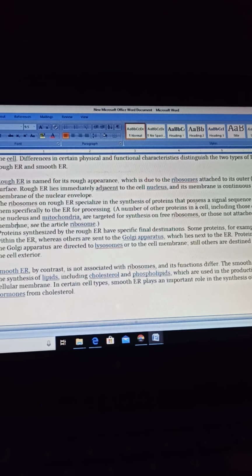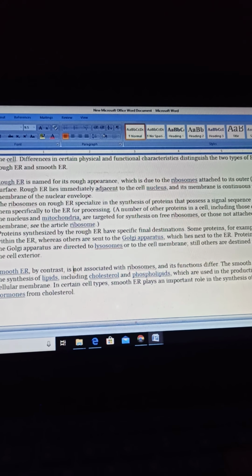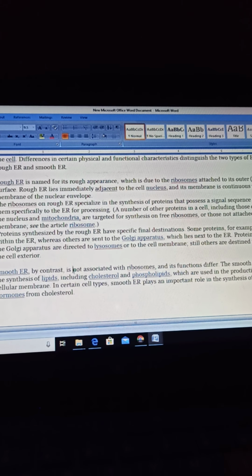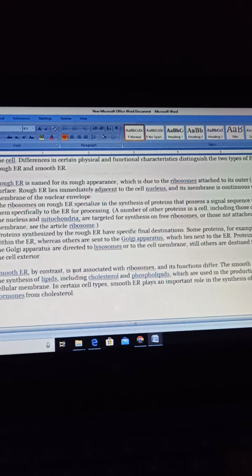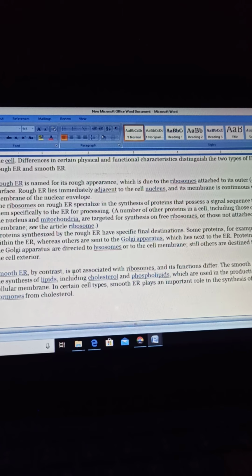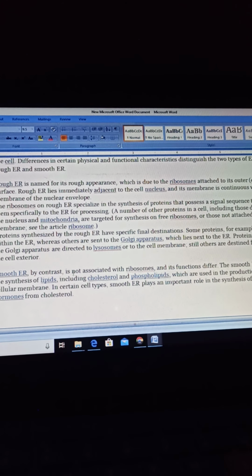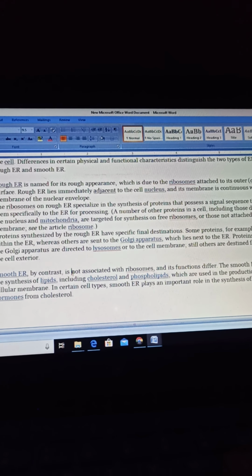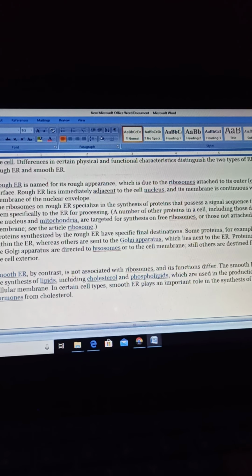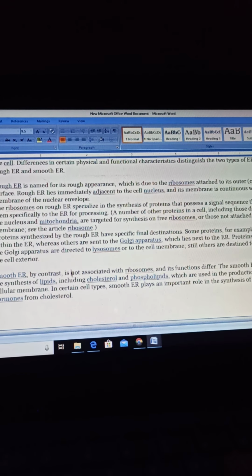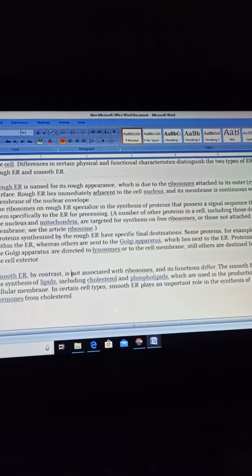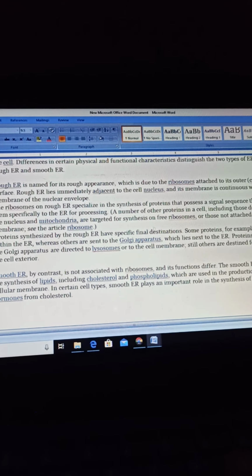Now come to the second type of endoplasmic reticulum, which is smooth endoplasmic reticulum. This ER is actually, as the name says, smooth. It means that no ribosomes are present on the surface, and their functions are also different. They are involved in the synthesis of lipids, including cholesterol, phospholipids and all, and they produce new important chemical substances in the body, sometimes the hormones also. So these are the functions of smooth endoplasmic reticulum.